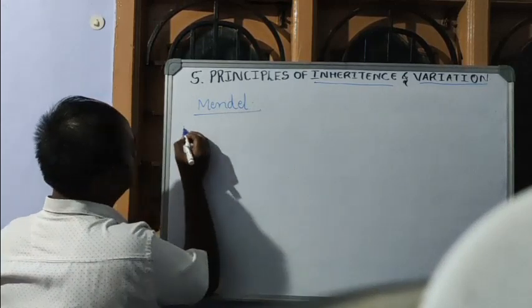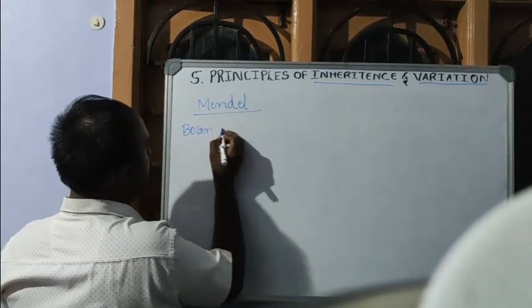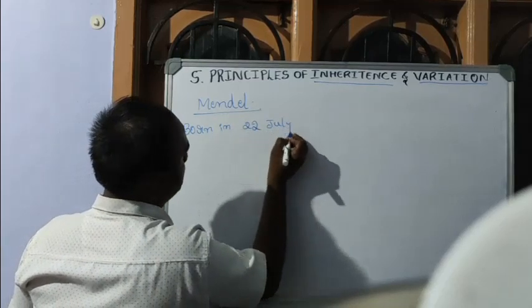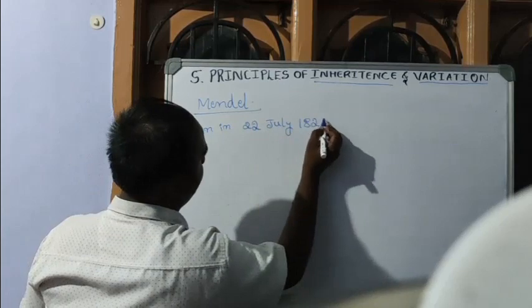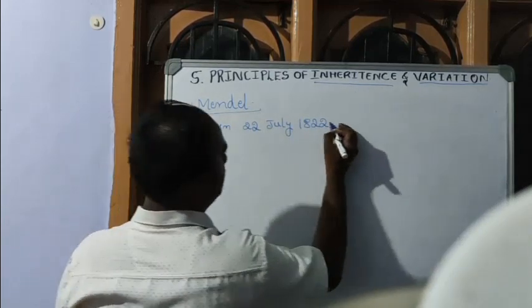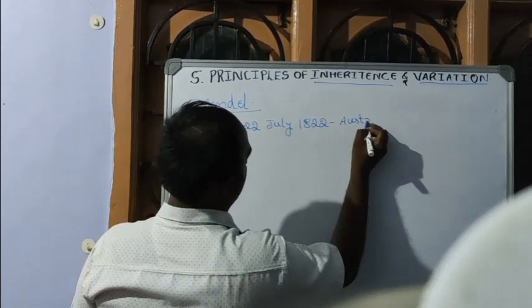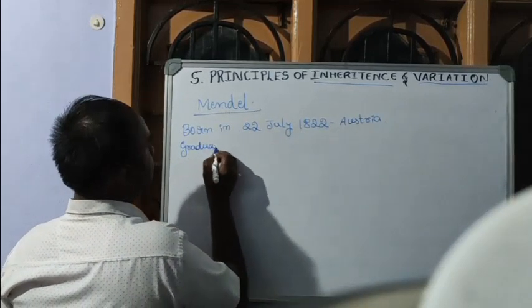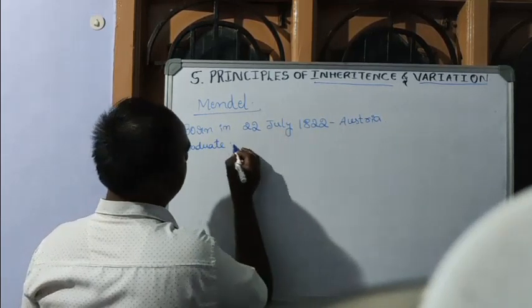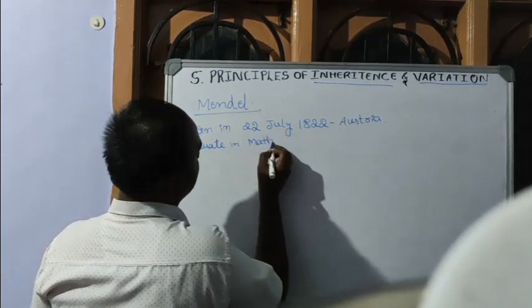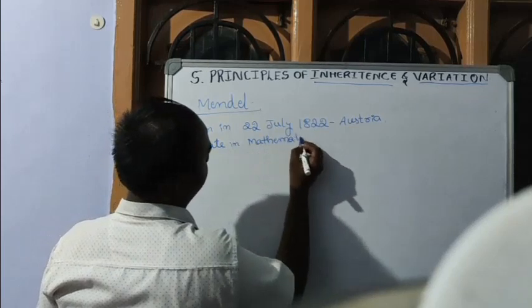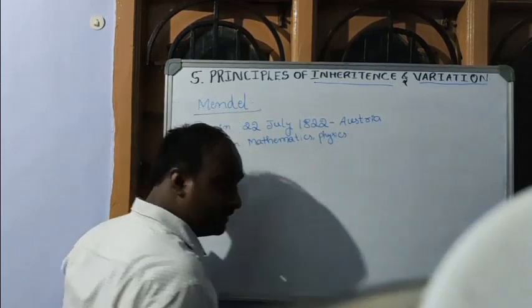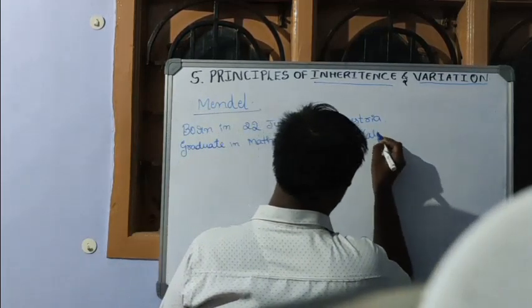Mendel was born on 22 July 1822 in Austria, and he is a graduate in mathematics. He is a mathematician, physicist and natural scientist.